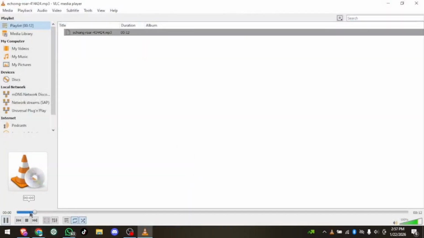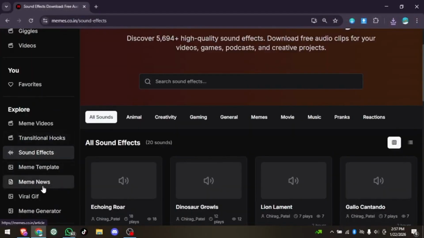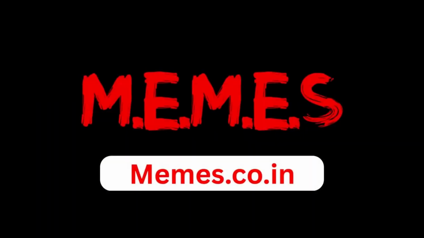As you can see, the sound effect plays successfully. You can also explore meme videos, viral GIFs, sound buttons, soundboards, and more. That's how easy it is to download sound effects from memes.co.in.